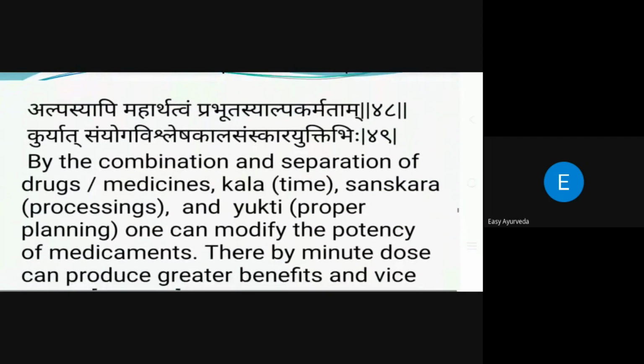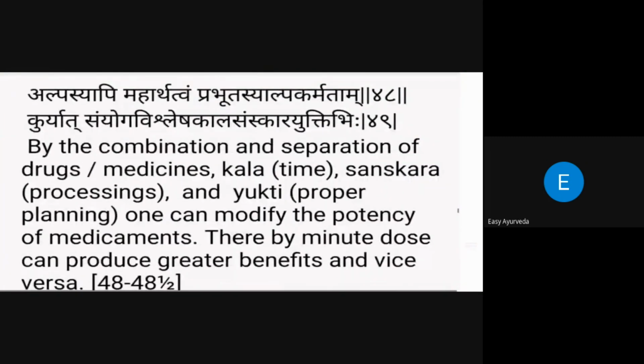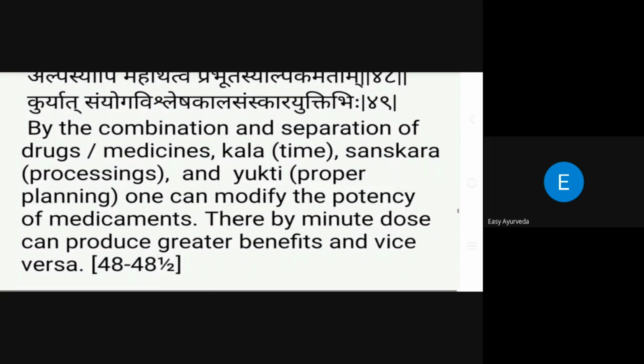And another beautiful quotation has been given in the context of preparing formulations. अल्पस्यापि महत्तार्थं प्रभूतस्य अल्पकर्णता कुर्यात् संयोग विश्लेष काल संस्कार युक्तिभिः. See, the word yukti comes up everywhere, in the literary, pharmaceutical and later clinical contexts.